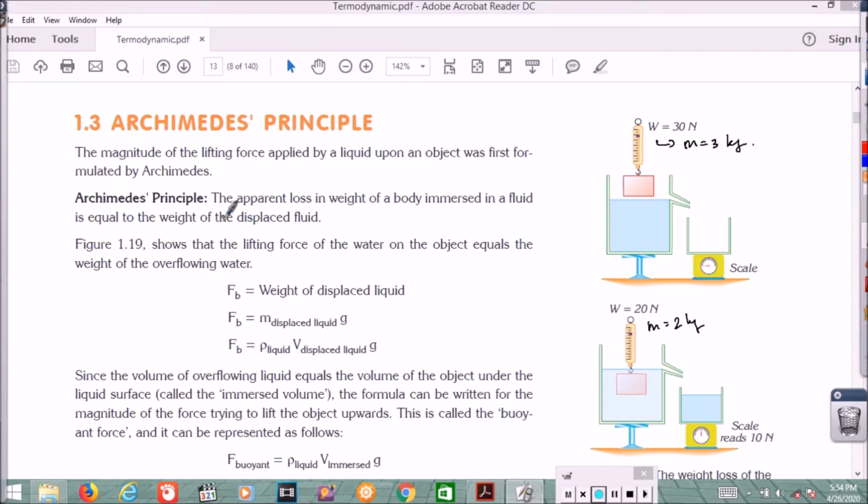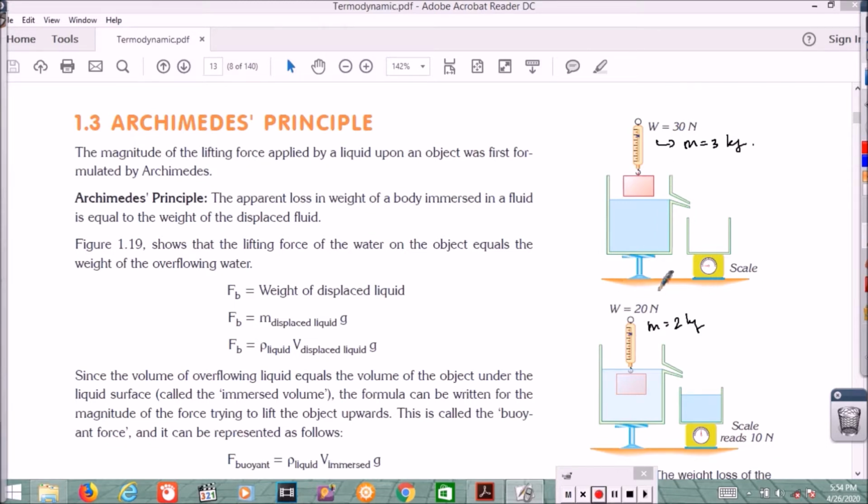So based on Archimedes principle, the apparent loss in weight of a body immersed in a fluid is equal to the weight of the displaced fluid. There is weight loss: before it is 30 in air, and in water it is 20.